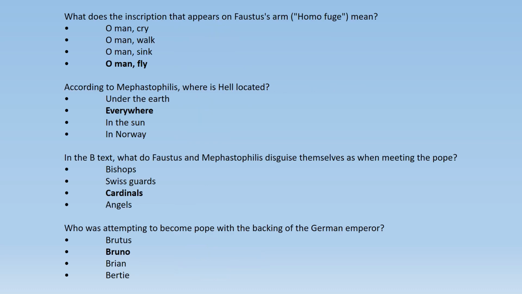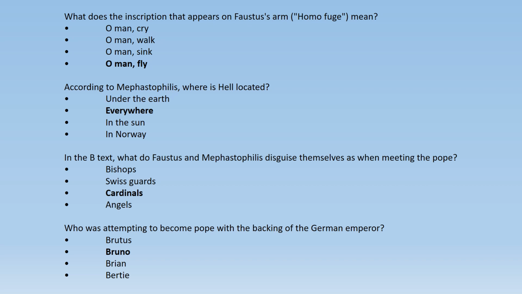What does the inscription that appears on Faustus' arm, homofuge, mean? We have already done this statement before, but what does it mean in the play Dr. Faustus? The correct option is, O man, fly, or fly man.